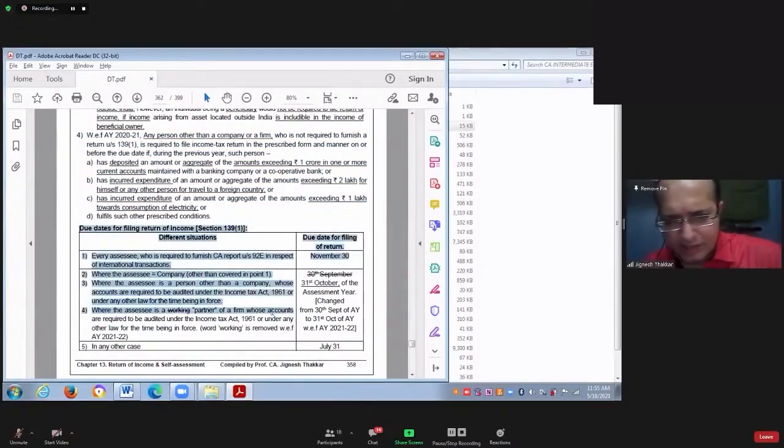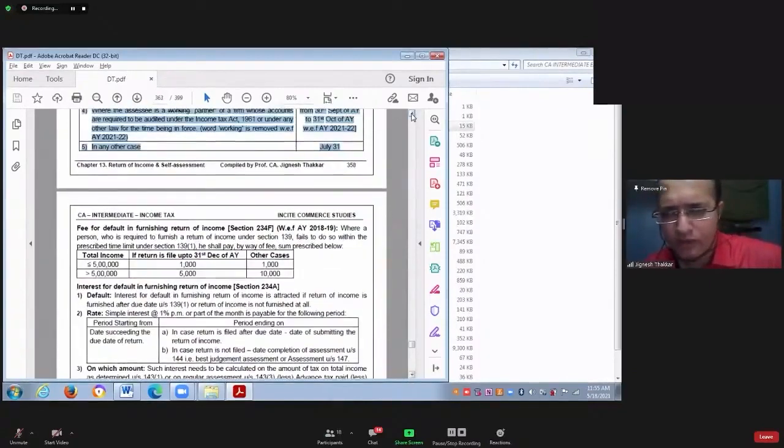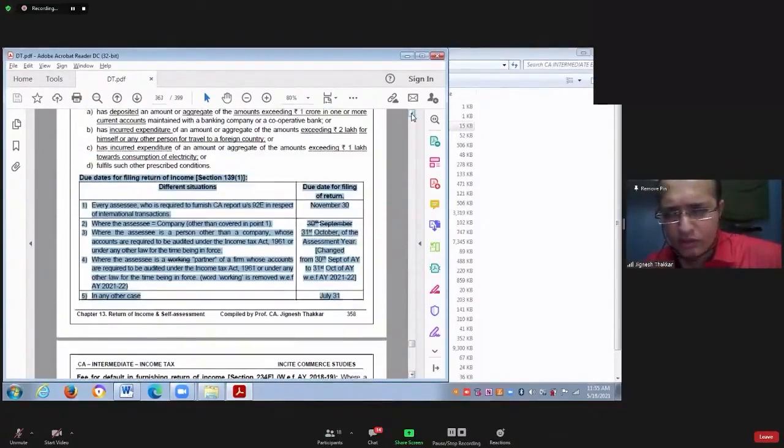Now we will complete this part today. So our section 139 and subsection 1 will get over. So part 1 we have understood. Now if I ask you, is it mandatory for everyone to file the income tax return? What should be the answer? Yes, it is mandatory provided certain conditions are fulfilled. If those conditions are not fulfilled, then it is not mandatory. Then the person need not file the income tax return.